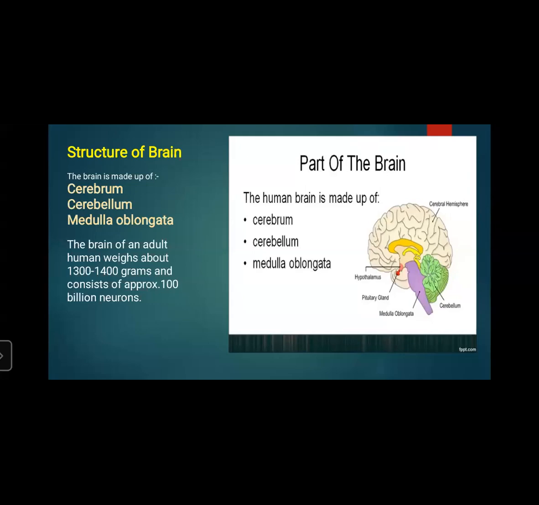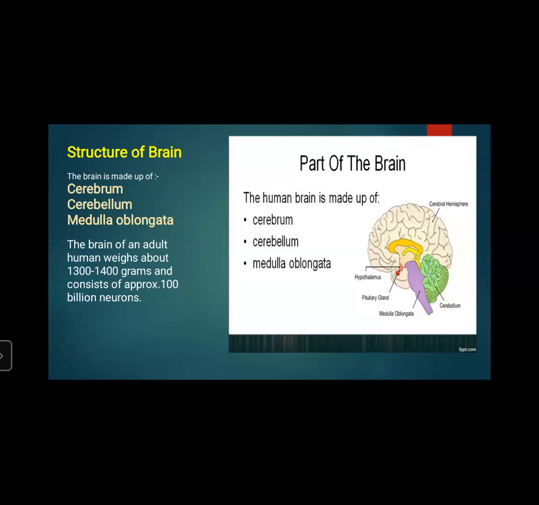So in an examination, they can ask you for this in fill in the blanks or in MCQ form, like: the brain of a human weighs about dash grams. You need to write 1300 to 1400 grams, and approximately 100 billion neurons are present over there.